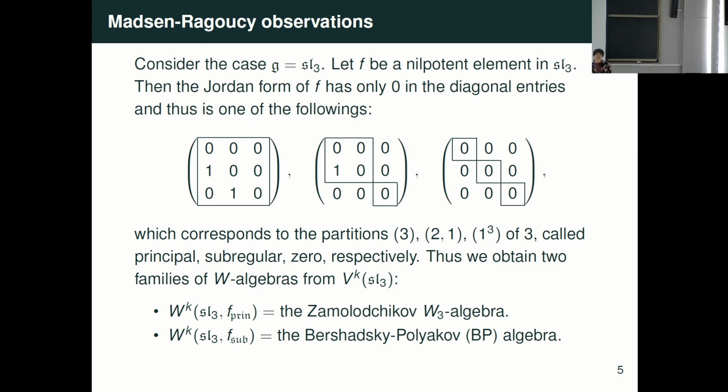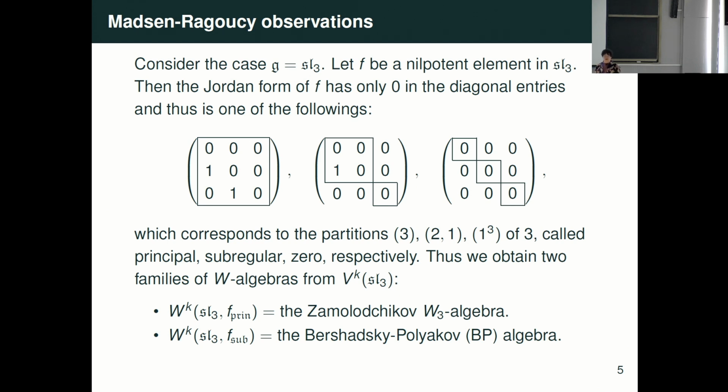We want to consider the classification of nilpotent elements. f is nilpotent, so the Jordan form of f has only 0 on the diagonal. This means we only have three choices. One is the biggest Jordan form. We put f in the lower nilpotent part, but this is the 3 by 3 biggest Jordan block. The middle one is 2 by 2 and 1 by 1. And the last one is 1 by 1, 1 by 1, 1 by 1. So this corresponds to partitions of 3.